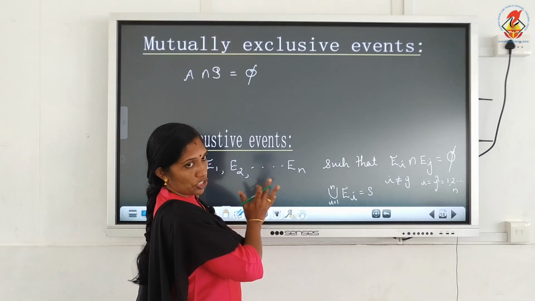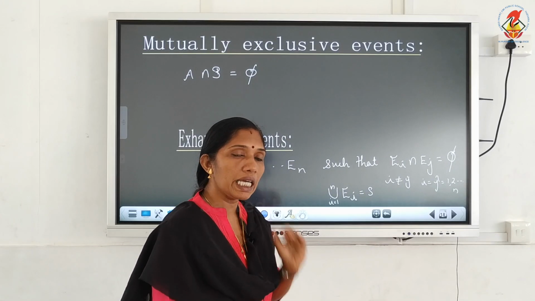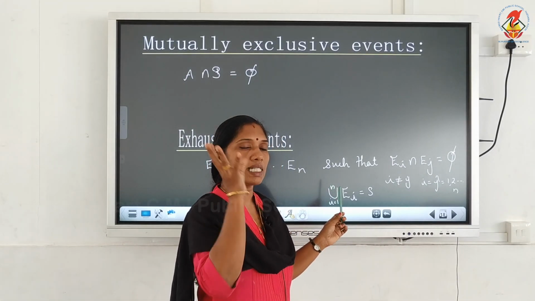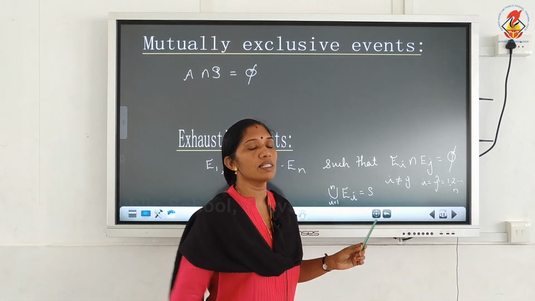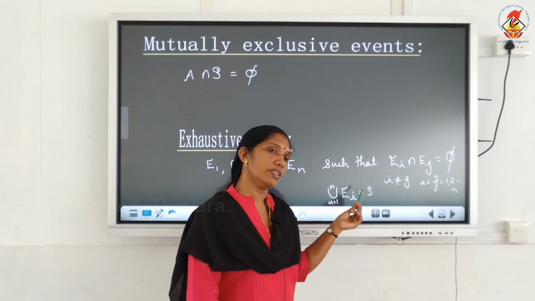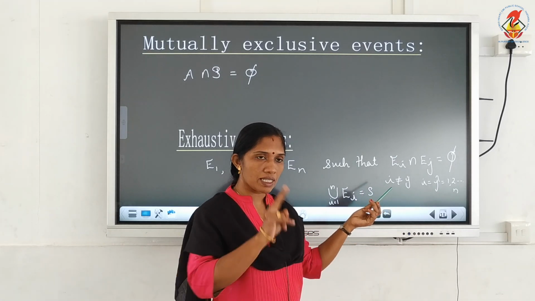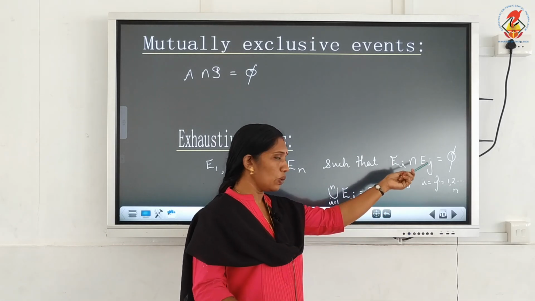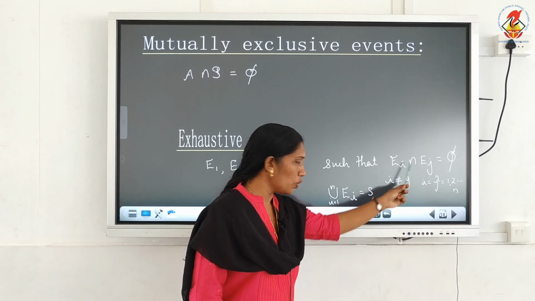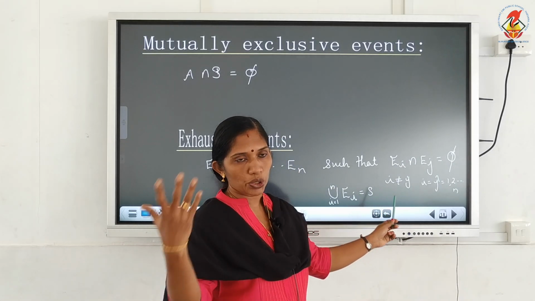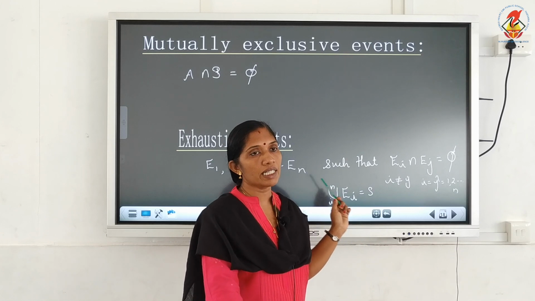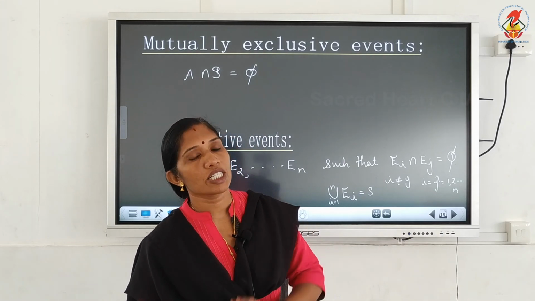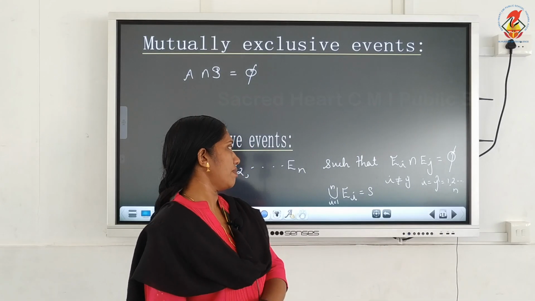And this is the general definition: if E1, E2, etc., En are N events such that the union of Ei, where i is from 1 to N, that is E1 union E2 union etc. union En, is equal to S, and Ei intersection Ej is equal to the null set for i and j not equal, with values from 1 to N, then we can say that these events E1, E2, etc., En are mutually exclusive and exhaustive.